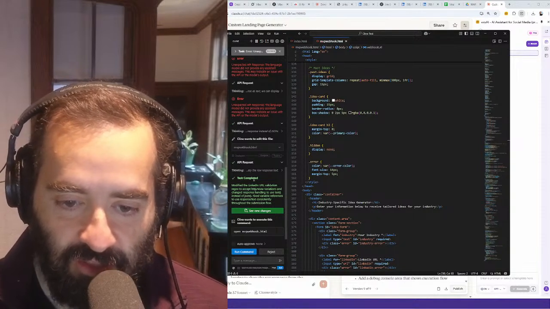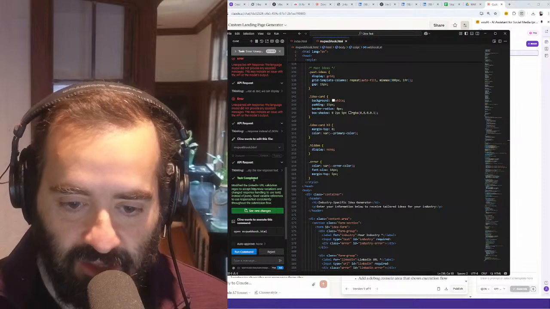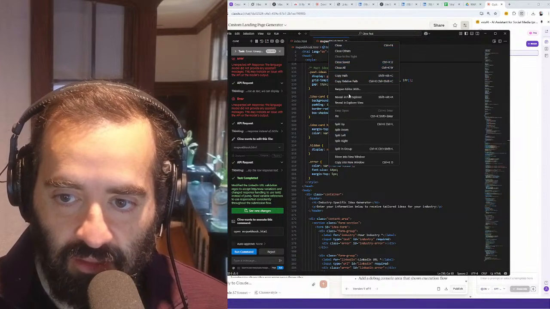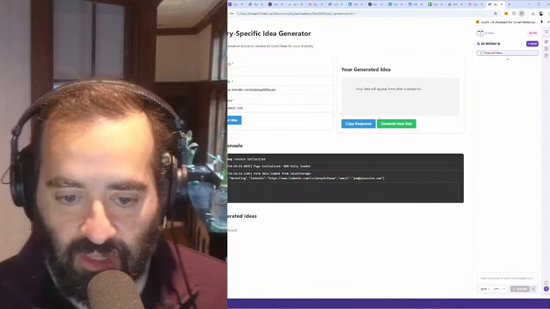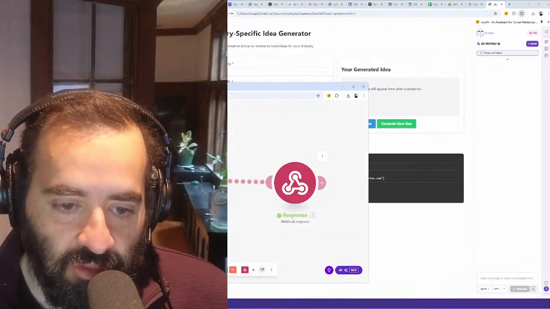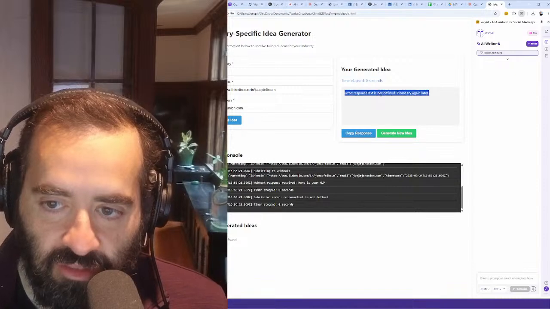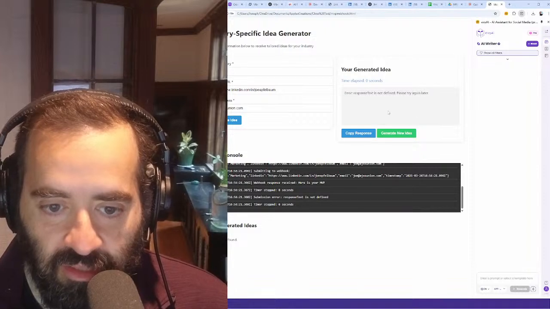Modify the URL validation regex. Change the response handling from JSON to use text instead, and fix variable references so text consistently flows through. Okay. So I'm going to right-click on this and hit Reveal in File Explorer. Double-click on it. Let's just see if this actually works now. I'm going to go to make.com, turn this on again, and hit Generate Idea. Okay, it worked over here, but it says text is not defined. Please try again later.